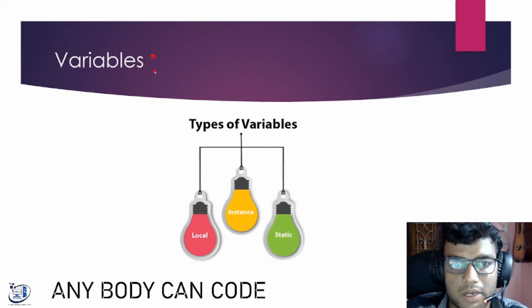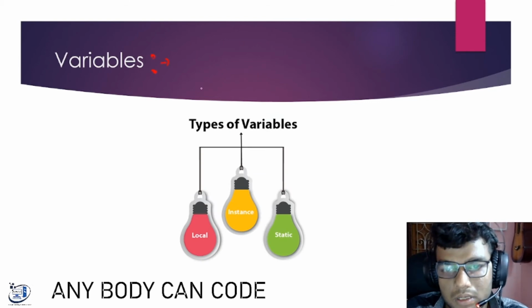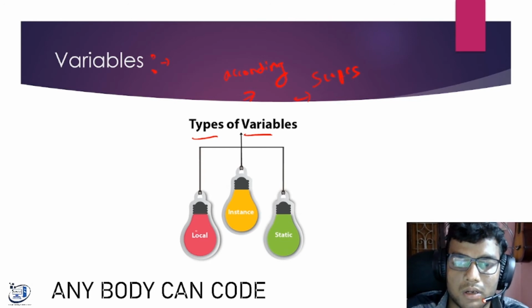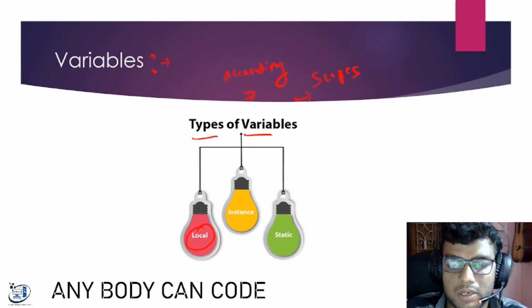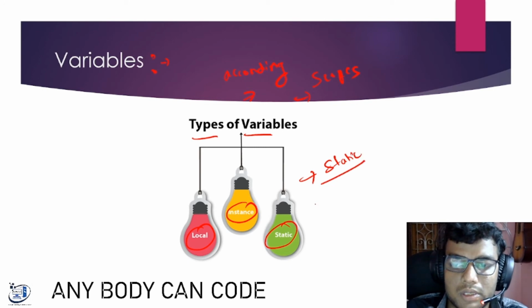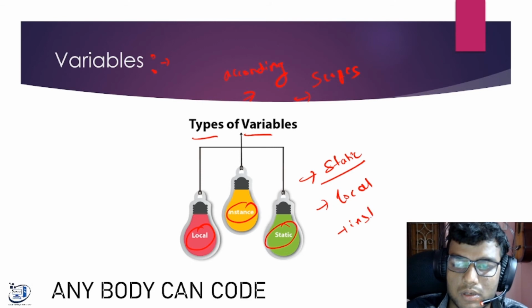And what are the types of variables? These types of variables are according to the scope of the variable. Once I go through some code, you will better understand what the scope of something is. First, you can listen to the words. I will be discussing this in proper example coding. So there are three types of variables: static, local, and instance.